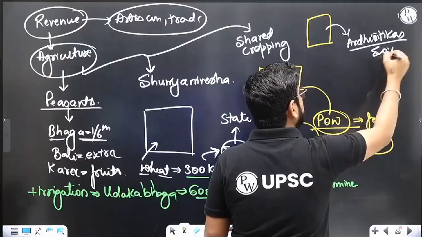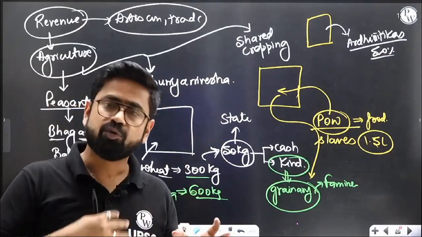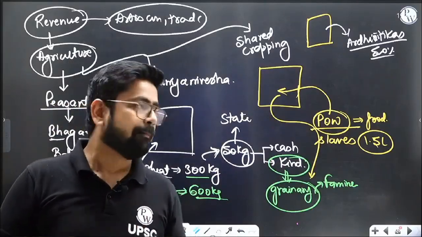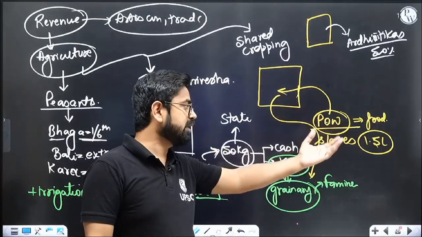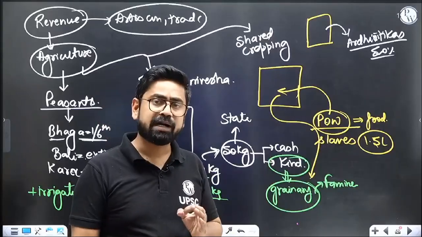For example, I have gone to the state and now I will have a deal with the state, and the deal says that 50% of the produce will be given to me and 50% will go to the state. Now why will I agree? Because the land is not mine, the state is supporting me, the state has given land to me. My situation is much better than these slaves. They got food, air and water, that's it, life. I will get 50%, so I'll be very happy. I'll be called Ardha Sitakar.